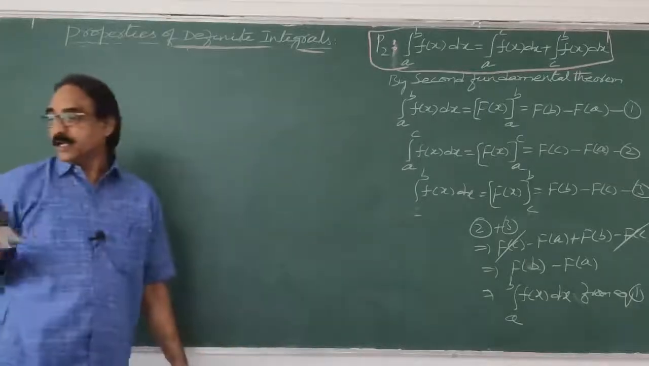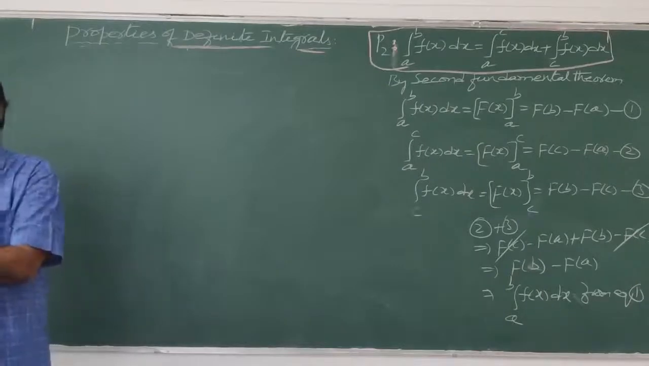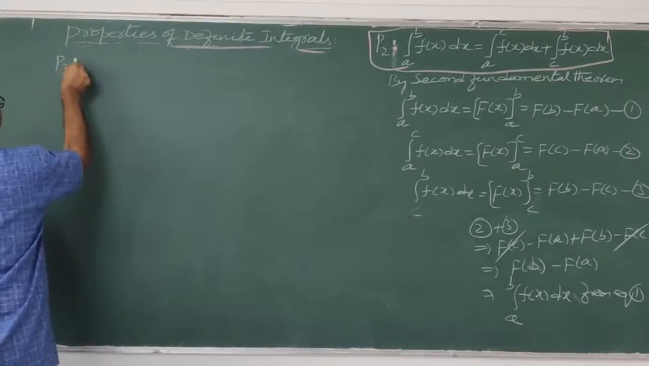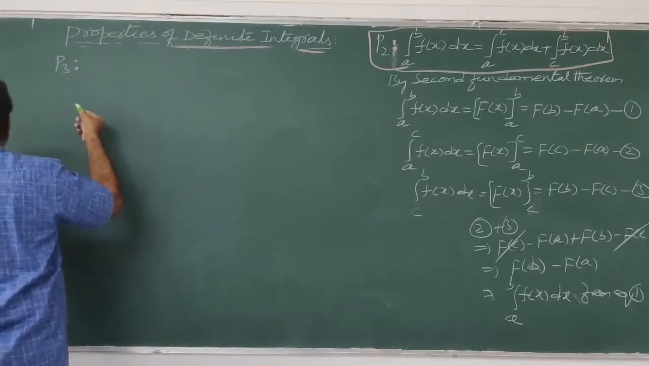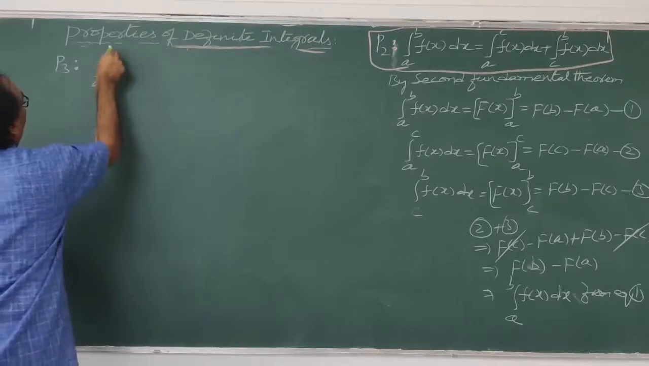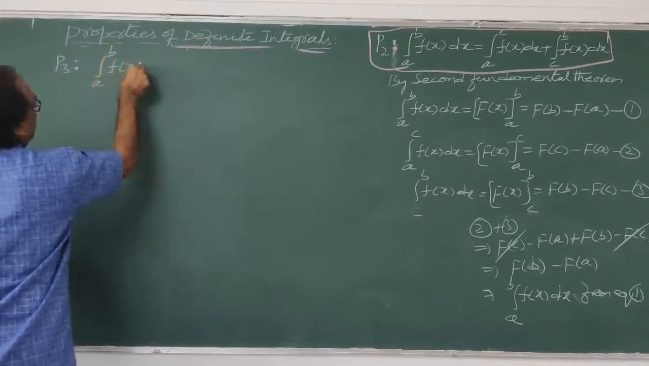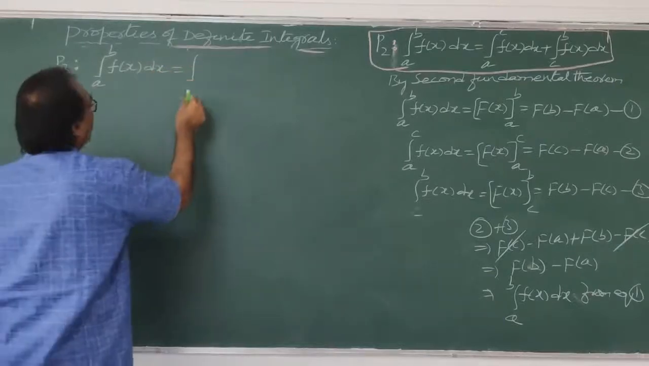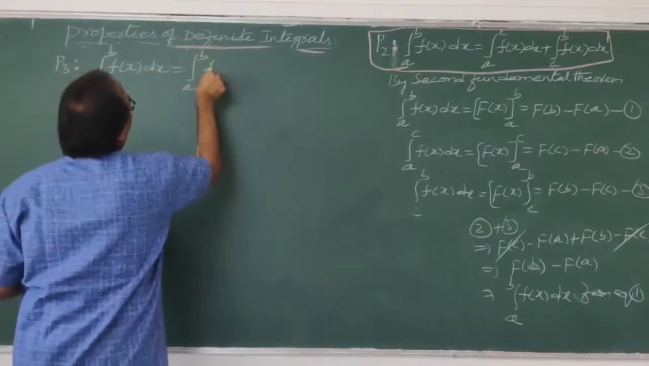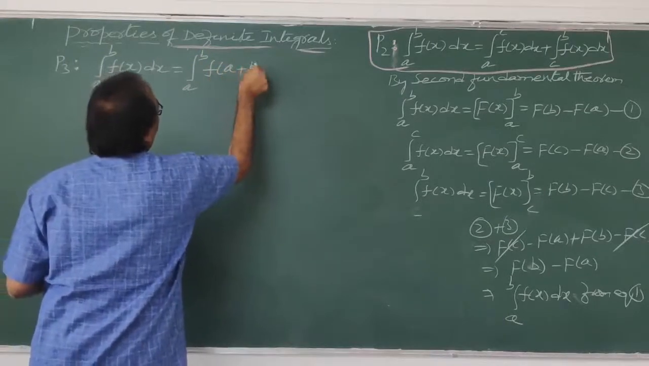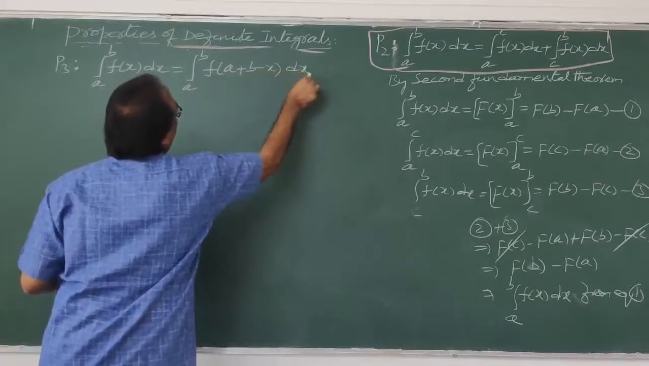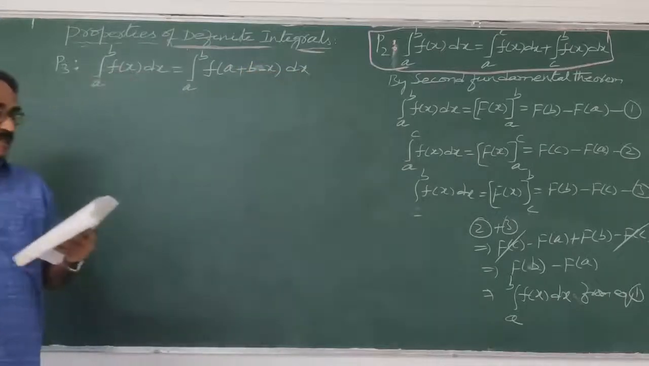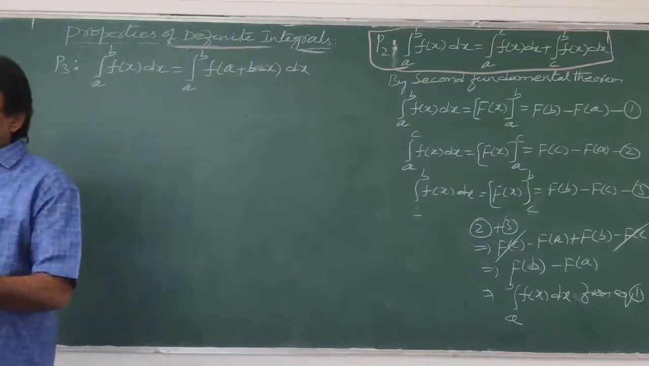Okay, now you see property number P3, I'll write here. P1, P2, next P3. What is the third here? P3 property. Integral a to b f of x dx is equal to integral a to b f of a plus b minus x dx. This is what is given. This is the property 3.